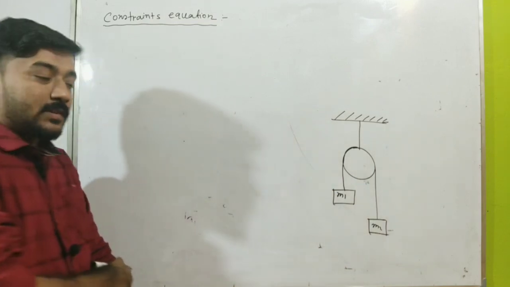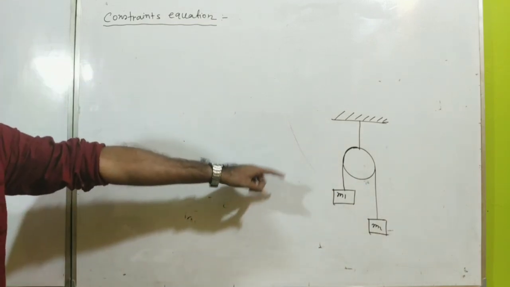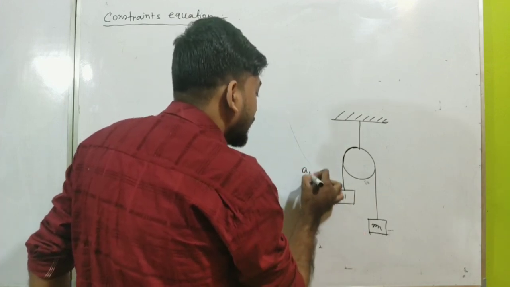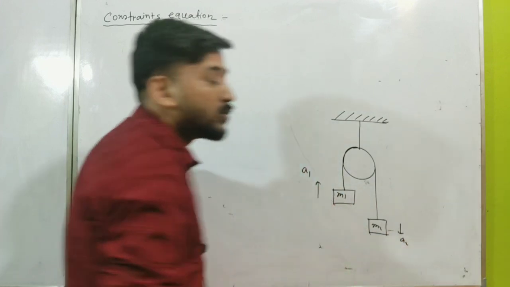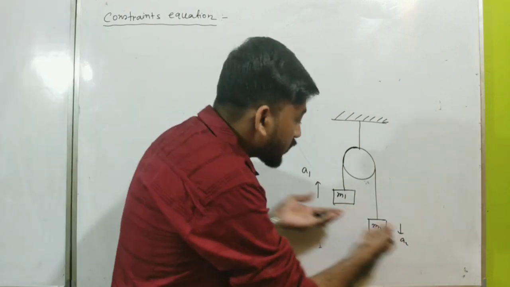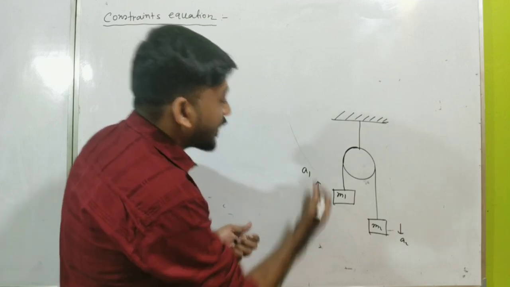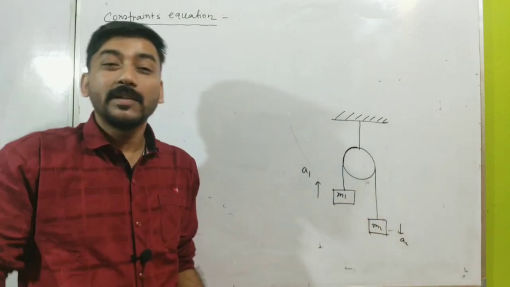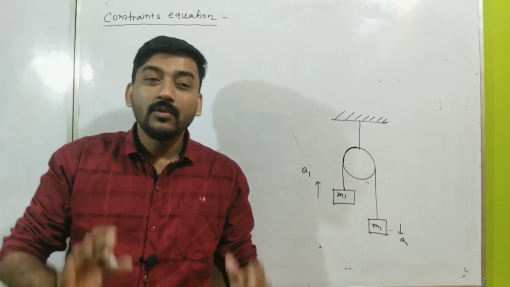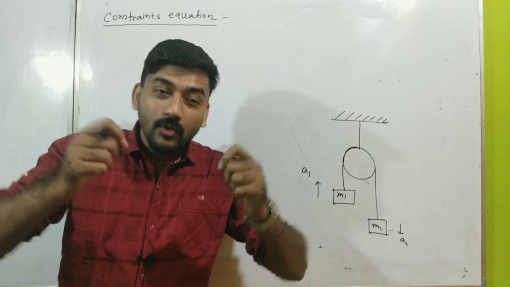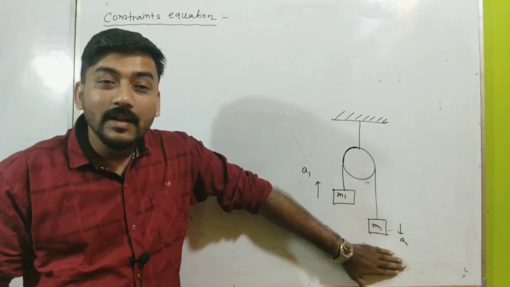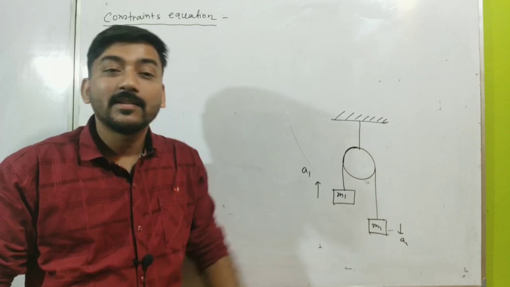I have told you recently: let me suppose that the acceleration of this object is a1 and the acceleration of this object is a2, because we don't know. This is also a prediction, that I have taken a1 in this direction and a2 in this direction. So even mathematically, here we don't know the magnitude of the acceleration as well as the direction of the acceleration.